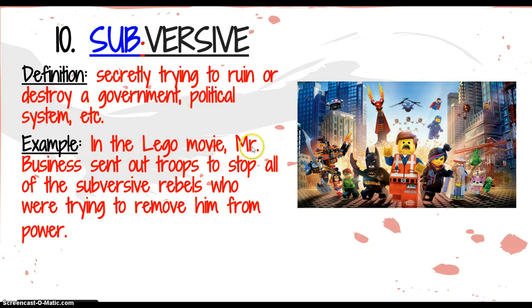Example: in The Lego Movie, Mr. Business sent out troops to stop all of the subversive rebels, including Emmett and Batman, who were trying to remove him from power. If you've seen this movie, it's a great example of people who are being subversive.